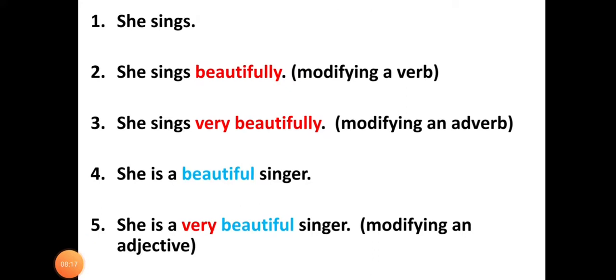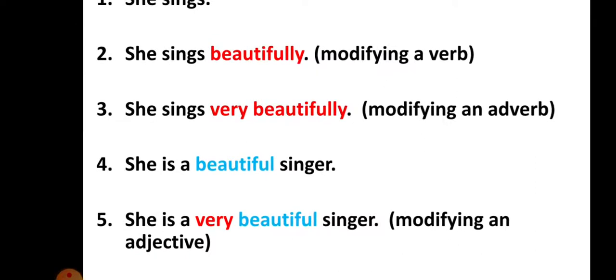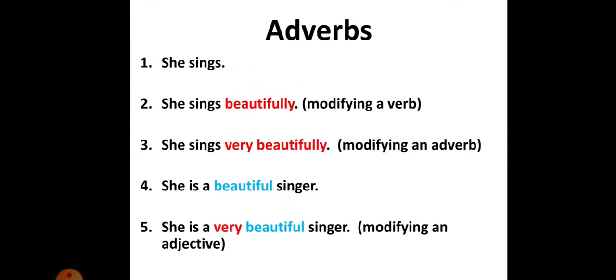Okay. And now look at this example. She is a beautiful singer. Okay. She is a beautiful singer. What is beautiful? Beautiful is an adjective here because it is modifying a noun. Singer is a noun. And look at the last example. She is a very beautiful singer. So very is an adverb and that is used before an adjective. So now you can understand that adverbs can modify a verb and then an adverb and an adjective. So adverbs have three different functions. They modify a verb, they also modify an adjective and also an adverb.